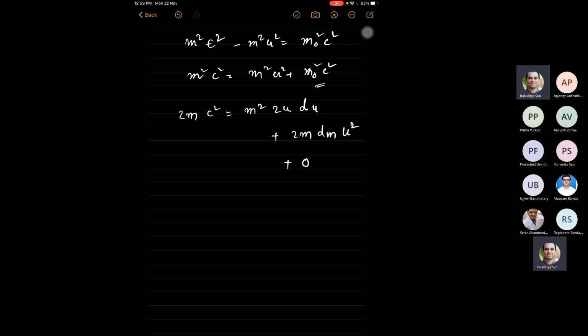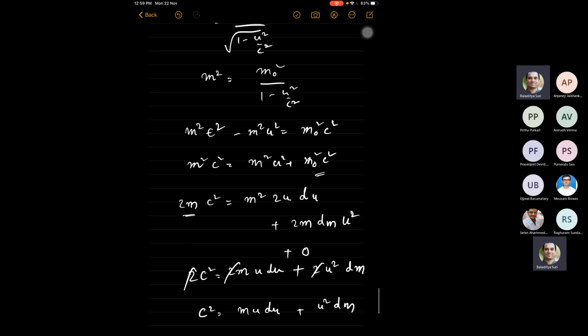And you can now divide everything by 2m. 2m is common everywhere, so we just divide it. We get c squared dm equal to m u du plus u squared dm. Oh, sorry, I can also cancel out 2. So I get c squared dm equal to m u du plus u squared dm. Now look at this.